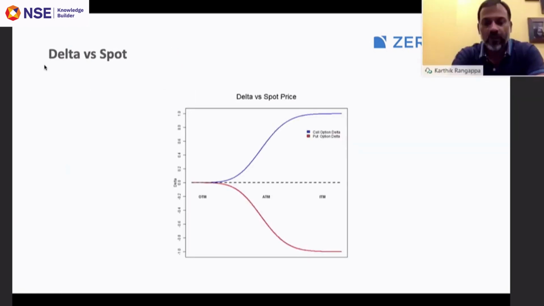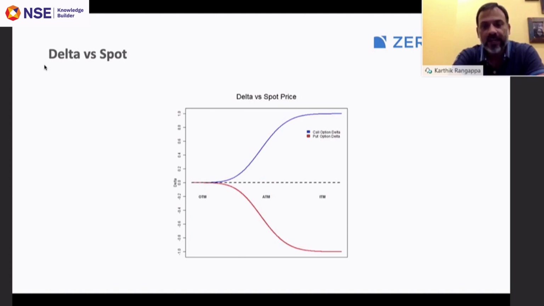So before we proceed, I want to take a minute to showcase this particular graph. What you see on the x-axis is the transition of an option from ATM to ITM. So look at the center of the graph where it says ATM.